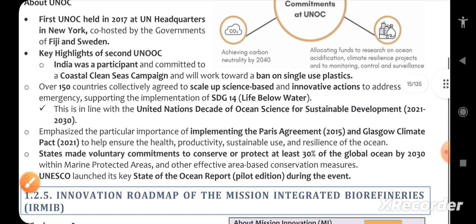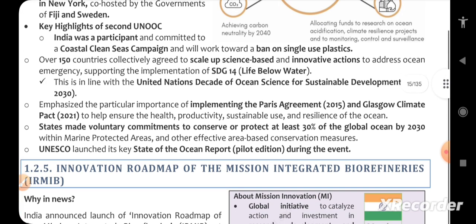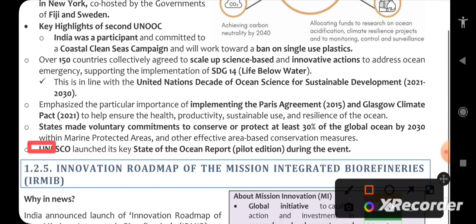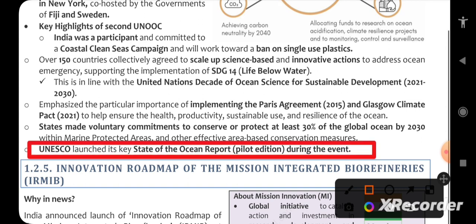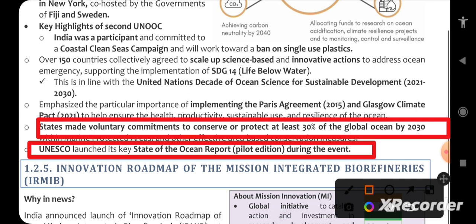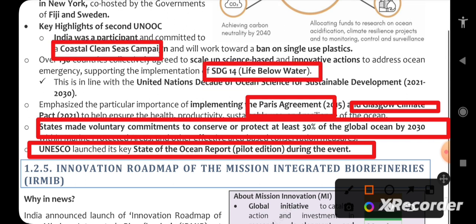Moving forward, implementing the Paris Agreement of 2015 and Glasgow Climate Pact of 2021 to help ensure the health, productivity, sustainable use and resilience of the ocean. States made voluntary commitments to conserve or protect at least 30% of the global ocean by 2030. UNESCO launched its key State of the Ocean Report pilot edition during this event. So this report was produced by UNESCO. States made a voluntary 30 by 30 commitment, 30% by 2030. They also emphasized the Paris Agreement and Glasgow Climate Pact, SDG 14. These are important points. I'm just highlighting the coastal clean seas campaign. These are all important points when it comes to the ocean conference.